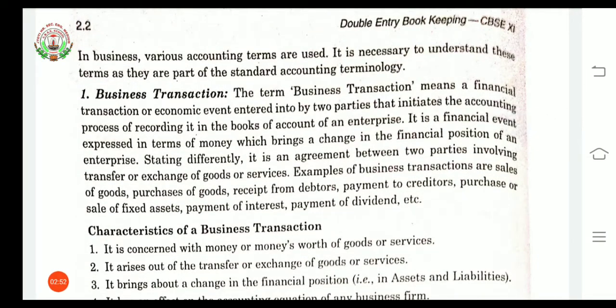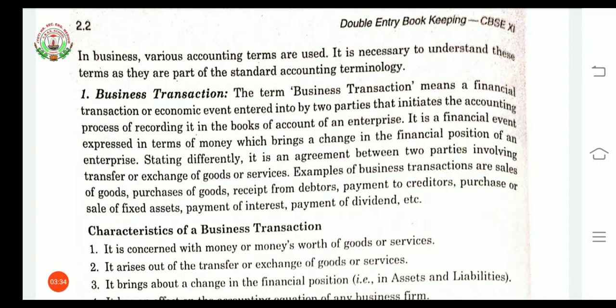Now the term business transaction means a financial transaction or economic event. The meaning of financial transaction or economic event is that it should be connected with supply of money, business or industry. Now in this transaction at least two parties are needed, and they should initiate, initiate means they should start, the accounting process of recording it in the books of an enterprise. Now this financial or economic event should be expressed in terms of money. That should be measured in terms of money.